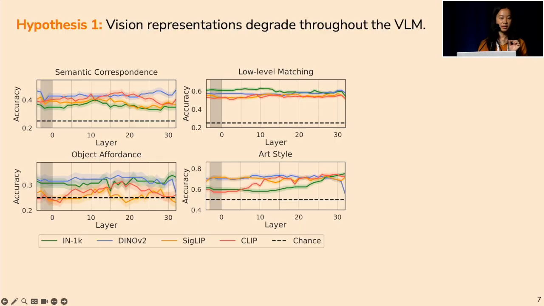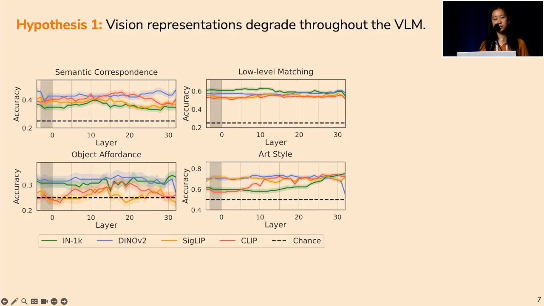So we're basically placing vision probes after every layer of the projector and after every layer of the LLM. This is around 35, 36 layers. And for reference here in the results, the gray portions are the results for the projector module, around 4 layers, and then the white parts on the right are the results for the language layers, around 32 of them.